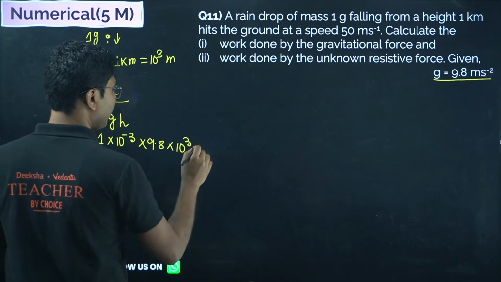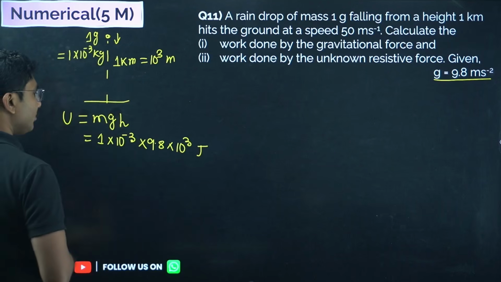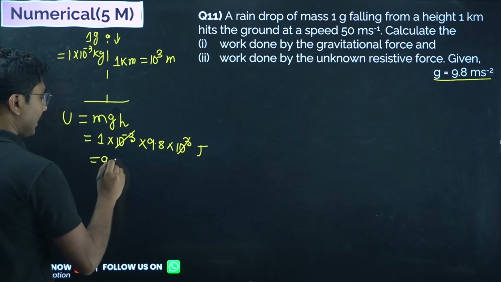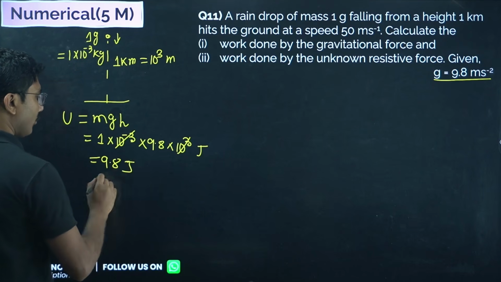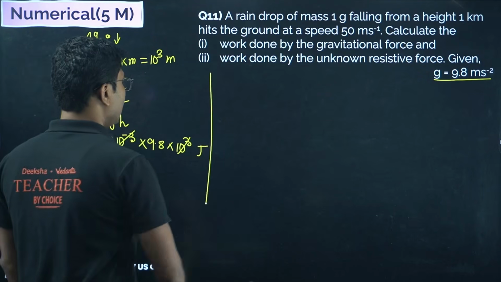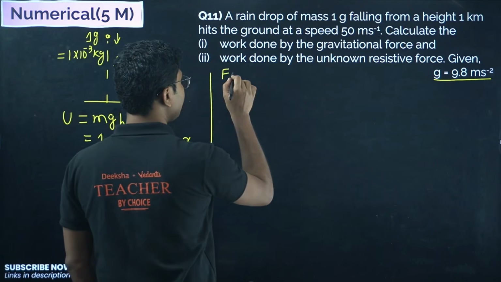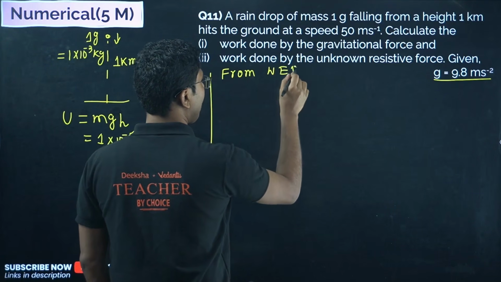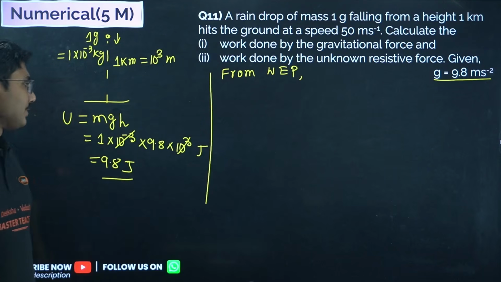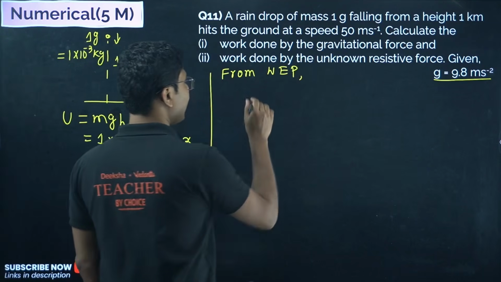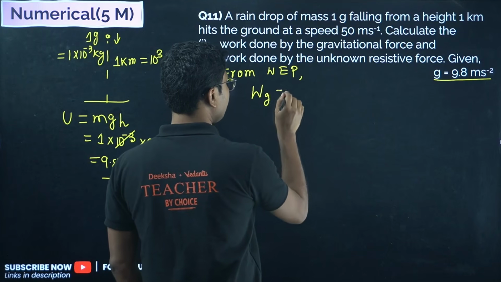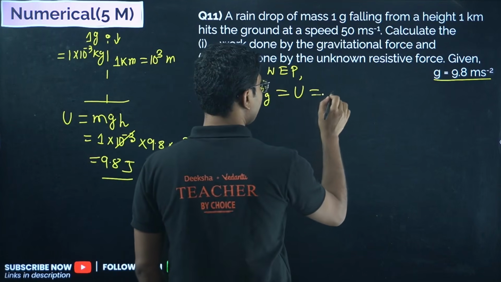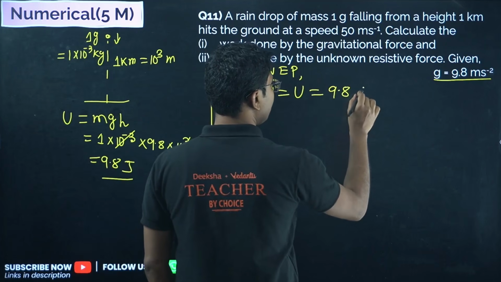So this is the gravitational potential energy. Energy's unit is joules. So 10 to the power of minus 3 and 10 to the power plus 3 cancel, we get 9.8 joules. Now from the work energy principle, the work done by gravity must be equal to its gravitational potential energy, that is 9.8 joules.